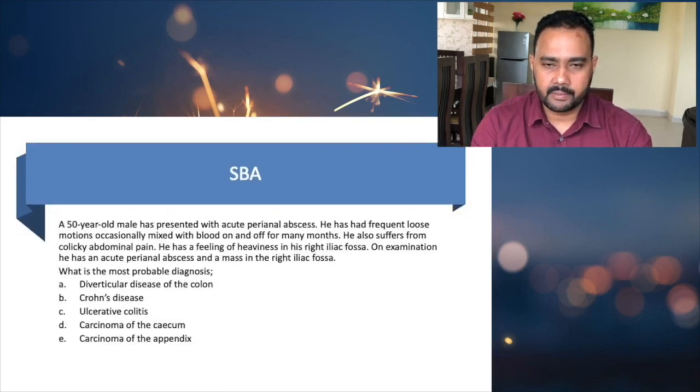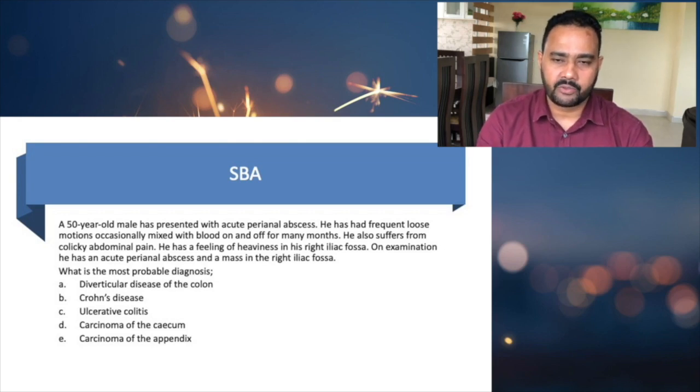Single best answer question. A 50-year-old male has presented with an acute perianal abscess. He has had frequent loose motions, occasionally mixed with blood, on and off for many months. He also suffers from colicky abdominal pain, and he has a feeling of heaviness in his right iliac fossa. On examination, he has an acute perianal abscess and a mass in the right iliac fossa. So what is the most probable diagnosis?